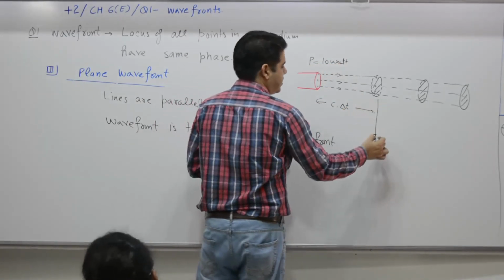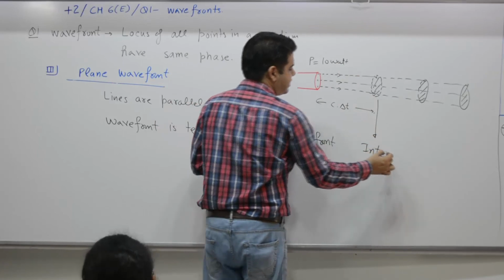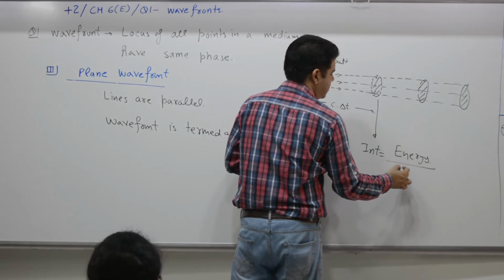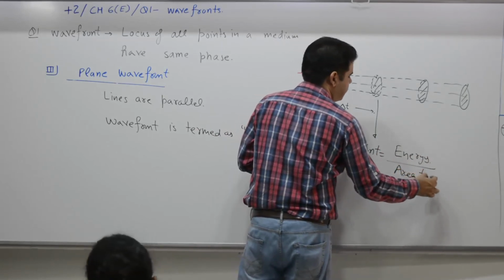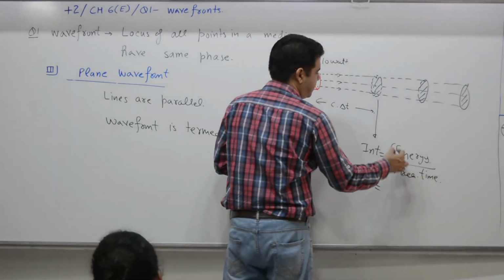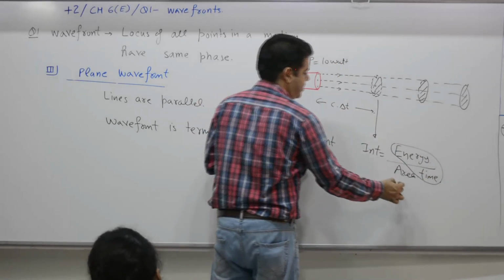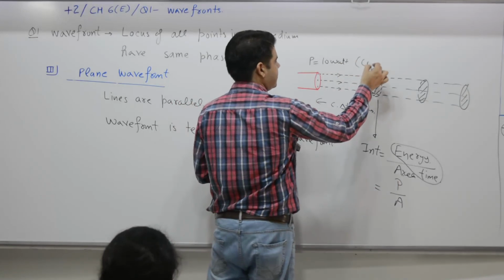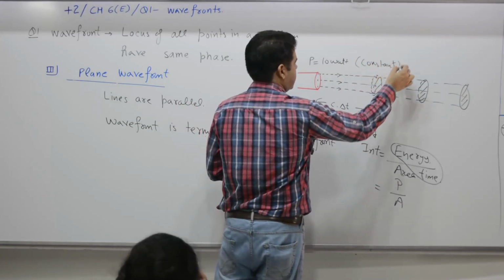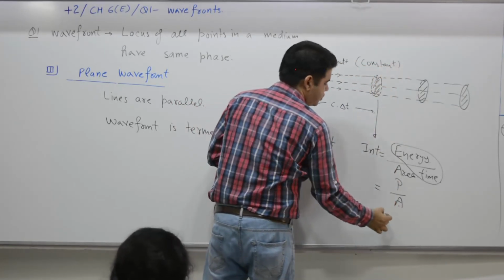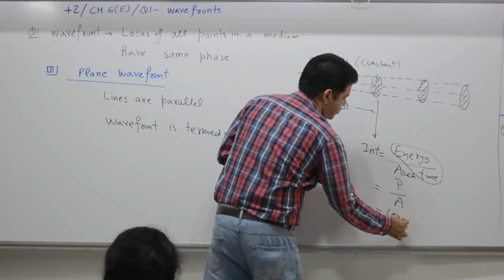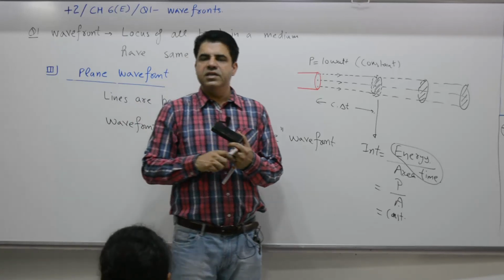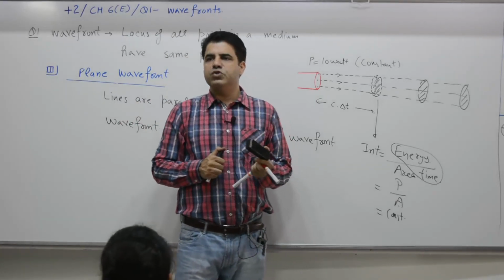Intensity is equal to what? Energy per unit area per unit time, a competition question. Energy per unit time is power, so intensity is power by area A. Power remains constant, area is also constant, so intensity remains constant. So, for a laser, intensity remains almost constant.